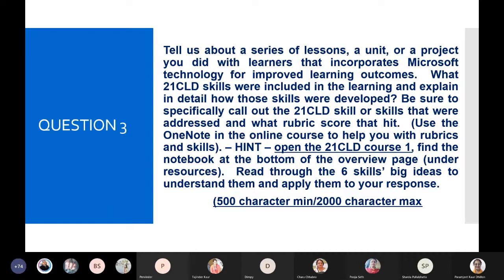Hint 21. Open the 21 CLD course 1. Find the notebook at the bottom of the overview page under the resources. Read through the 6 skills, big idea to understand them and apply them to your responses.